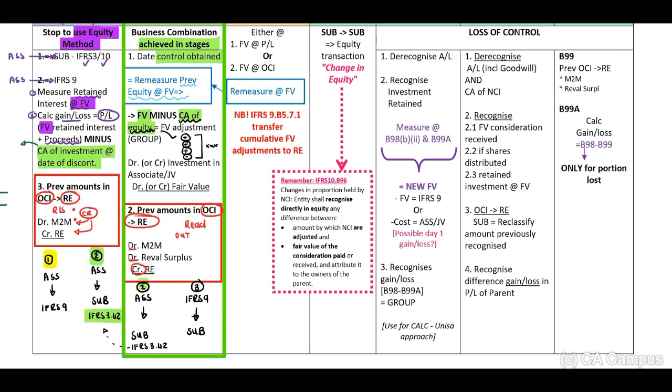Now let's have a look at a scenario where we have our associate, the investor purchase additional shares. This will be a subsidiary, and we apply IFRS 3 paragraph 42.